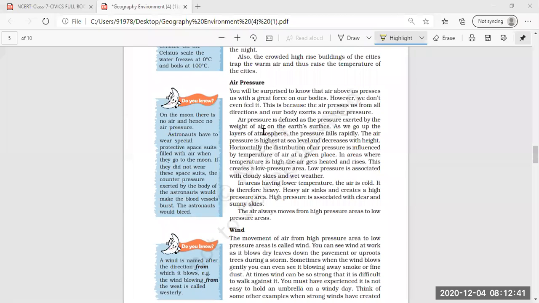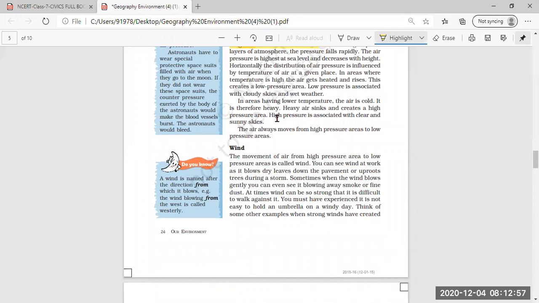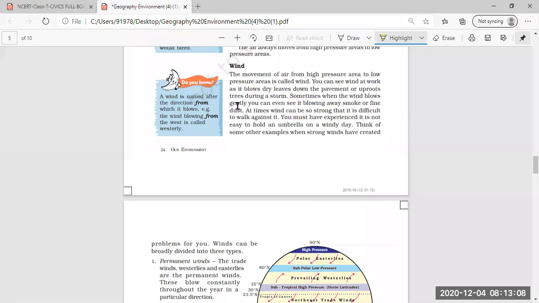Then next we read about air pressure in this lesson: air pressure means the pressure exerted by the weight of the air on the earth's surface, and in the areas having lower temperature, the air is cold and the heavy air sinks and creates high pressure areas also. Further in this chapter we understood about the wind also,